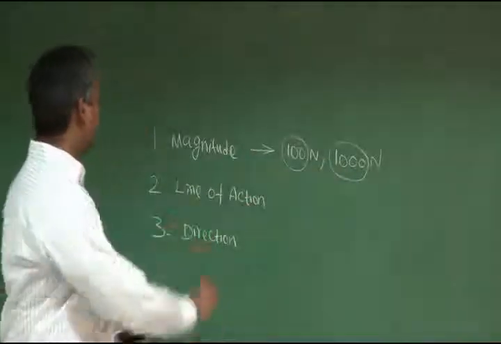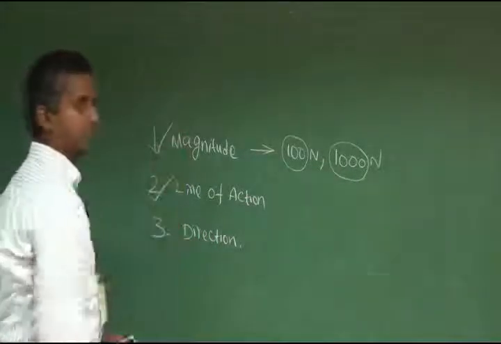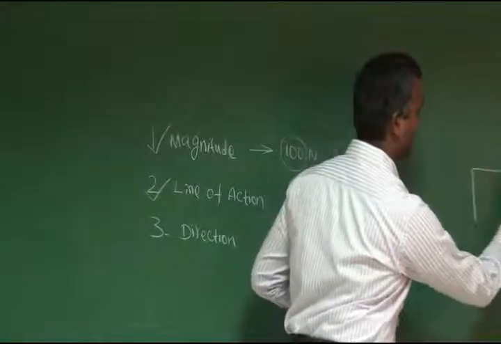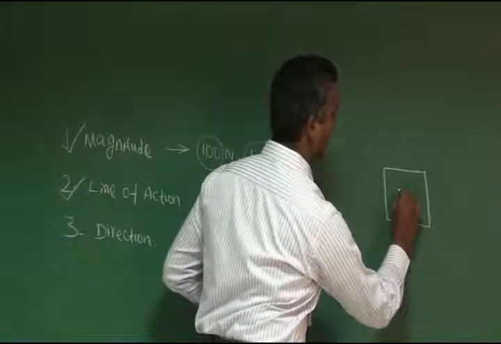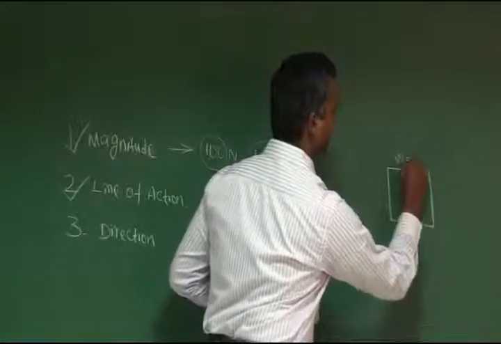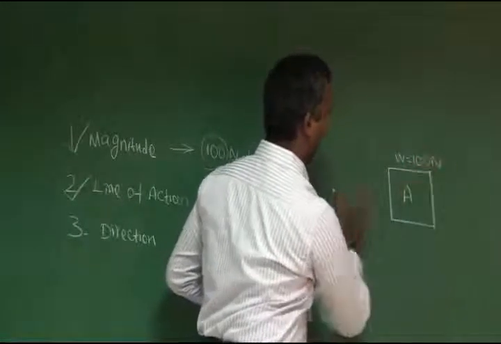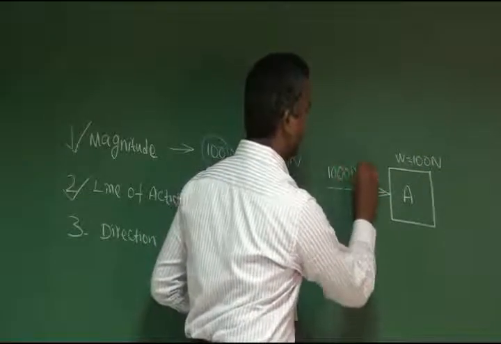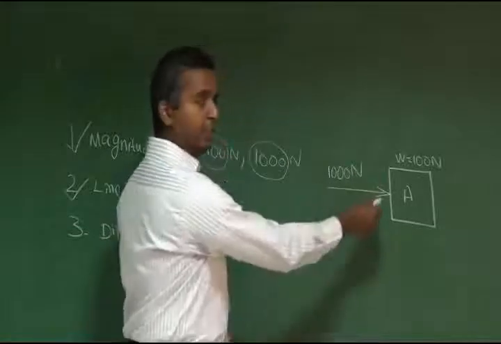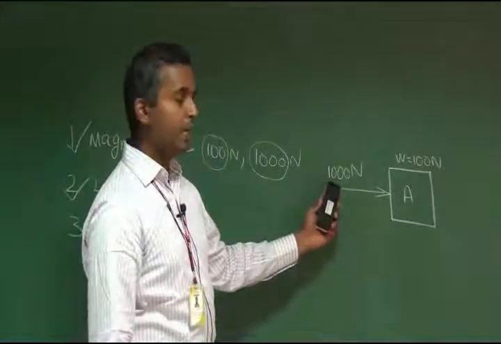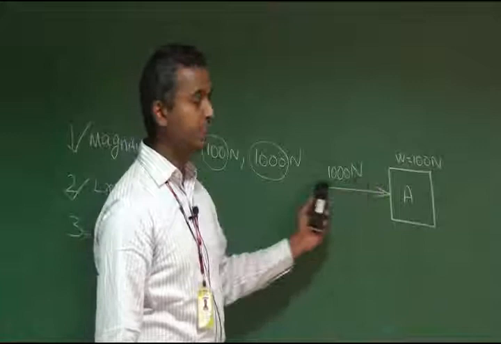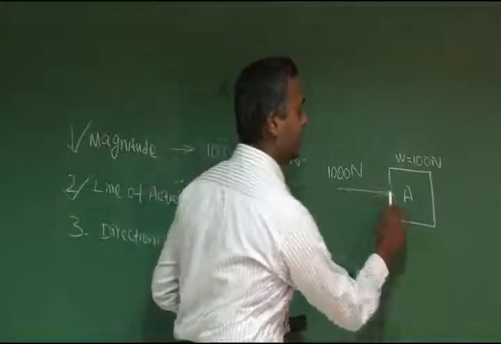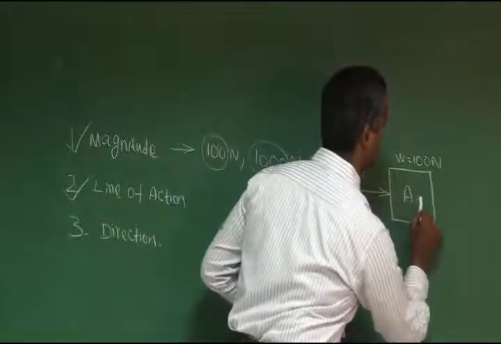And the second one is line of action. I gave one or two examples for the introduction of force. I gave one object which is weighing 100 newtons, acted upon by a force of another 1000 Newton magnitude. We are representing the force along the right hand side, the positive x axis direction.